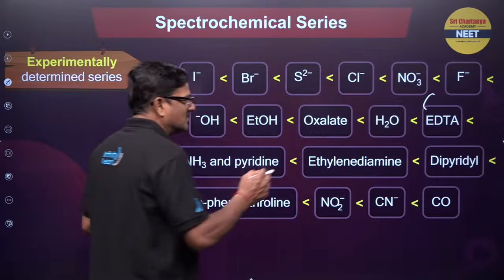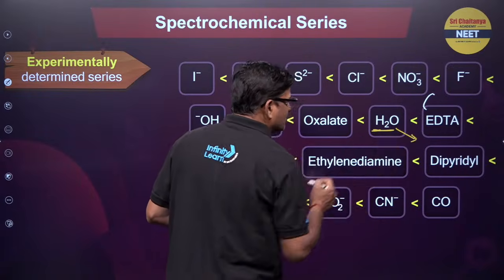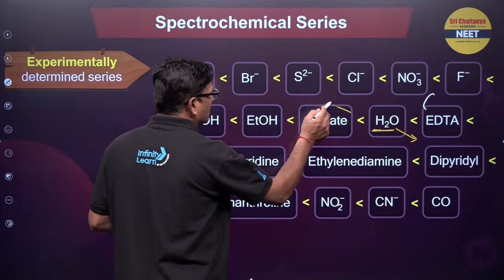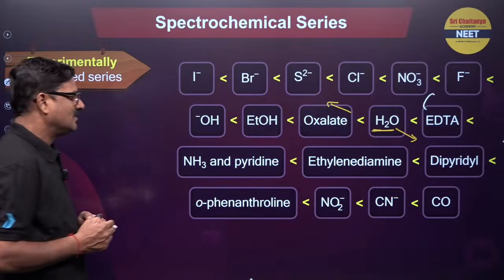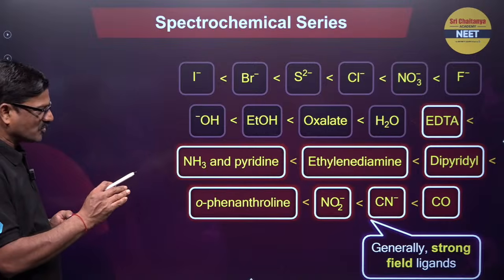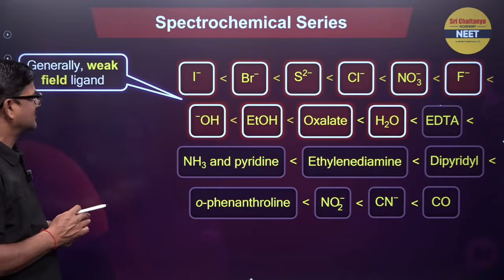You talk about H2O. Some are going to be strong ligands, some are going to be weak ligands. But generally there are strong field ligands and weak field ligands.